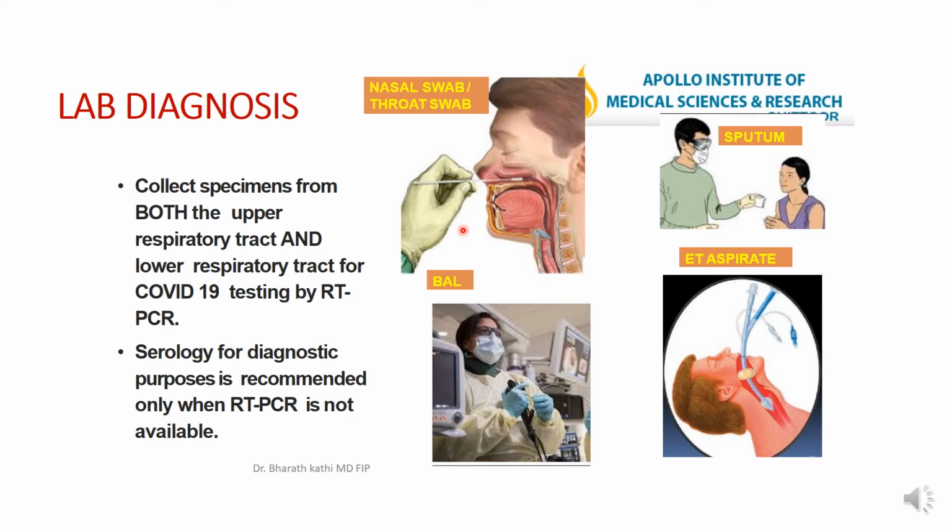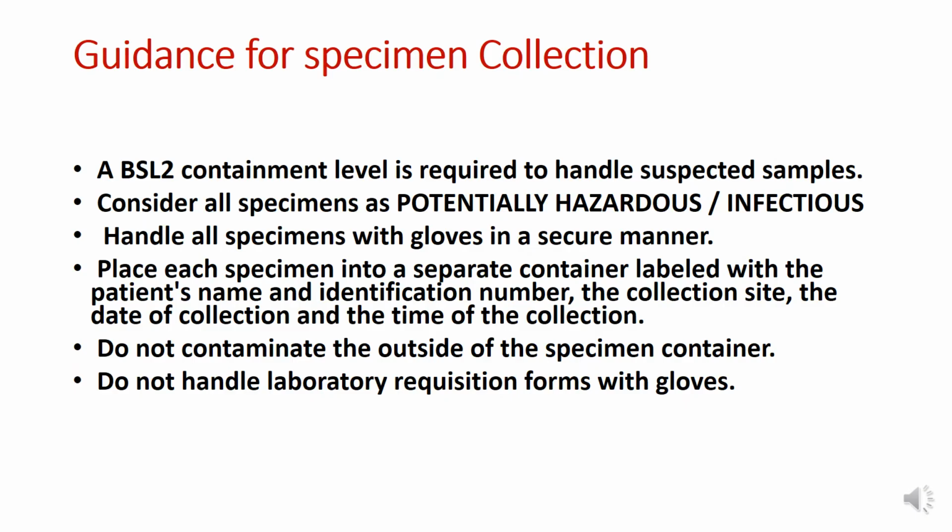They are taken up and then these swabs are kept in viral transport media and transported to the laboratory for testing by real-time PCR, or RT-PCR. Guidance for specimen collection: a BSL-2 containment level is required in order to handle the suspected samples, and we should consider all specimens as potentially hazardous or infectious.